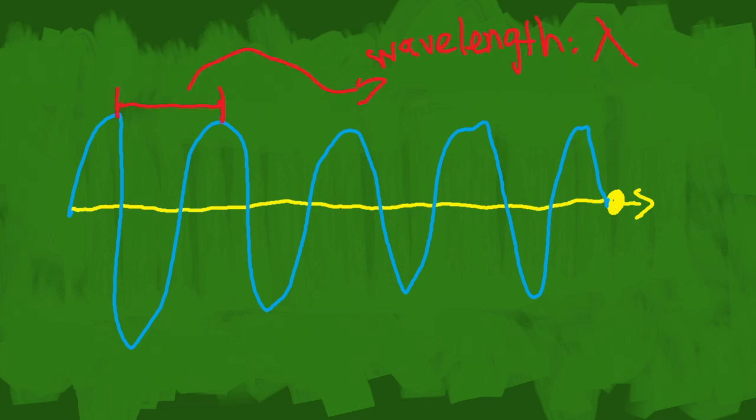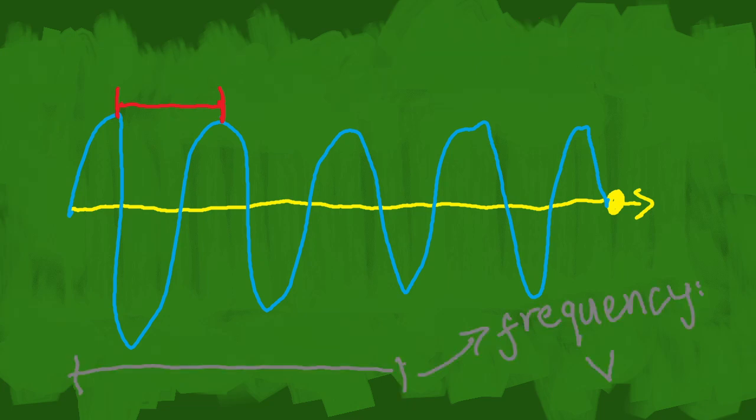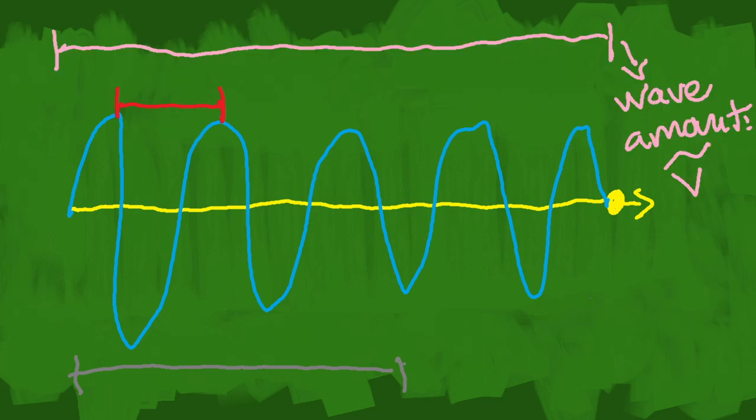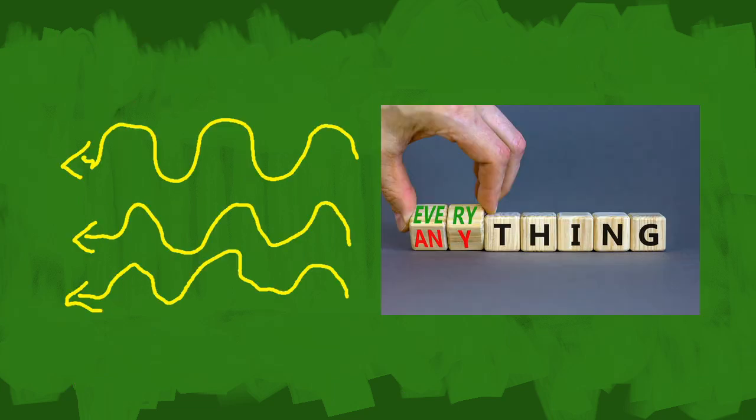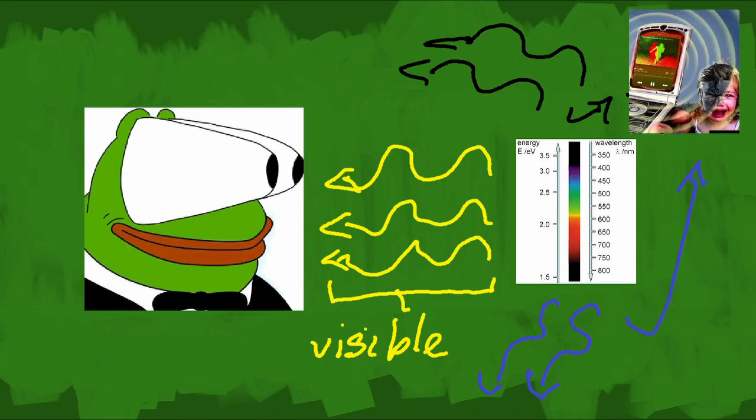In this sine wave, the distance between each peak is a wavelength. With that, the amount of peaks that go through a certain point in a second is frequency, and the wave number is the amount of wavelengths per meter. So almost everything projects photons, but the human eye can only perceive photon wavelengths in the vis or the visible zone, which is approximately 380 to 780 nanometers.